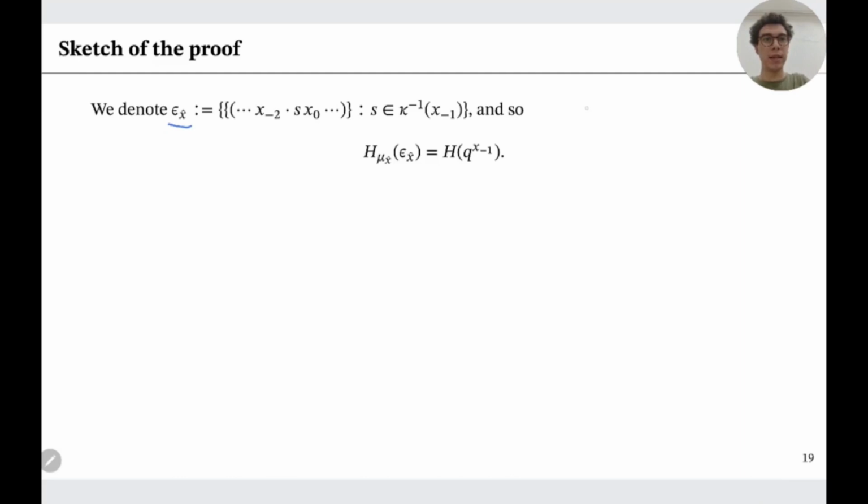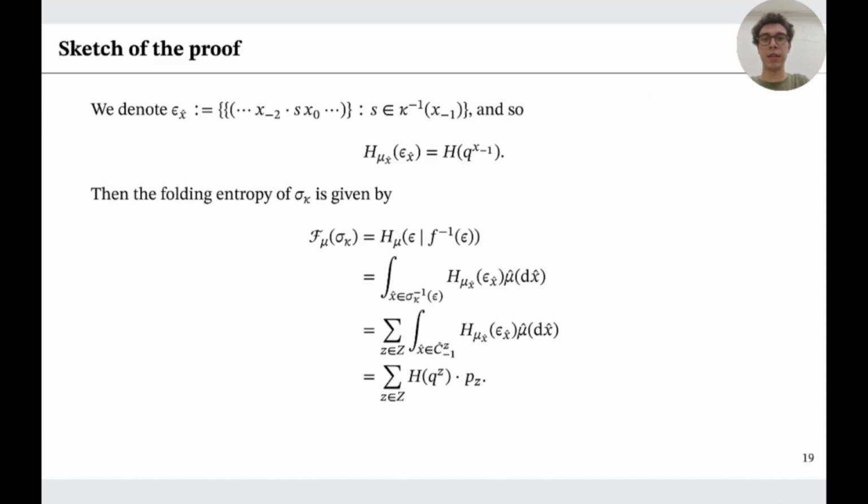This is basically the partition of x hat induced by our epsilon partition. So we partition x hat in atoms. So by the definition of mu x hat, this entropy will be equal to the Shannon entropy of this distribution Q x minus 1.